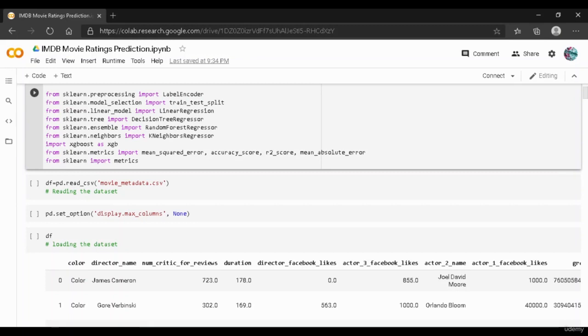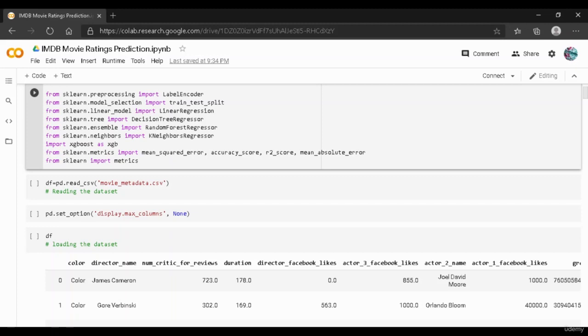Over here, as you can see, these imports are nothing but our algorithms. We have imported a linear regression model, and we have also used the decision tree regressor over here, and then the random forest regressor as well as the k nearest neighbors regressor. And in the end, we are going to use the XGBoost regressor. When it comes to regression, what these models really do is that they will help us to predict a number, let it be sales price or IMDB score in our case. So for such use cases, we use these regression models.